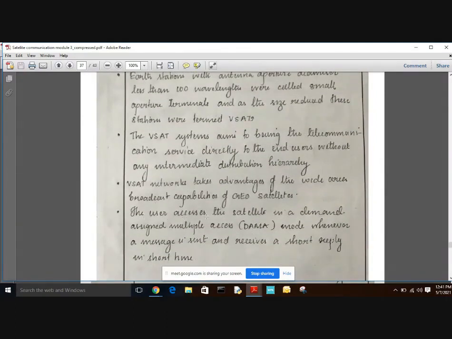The user accesses the satellite in demand assigned multiple access mode, that is DAMA: whenever a message is sent, a short reply is received in a short time.